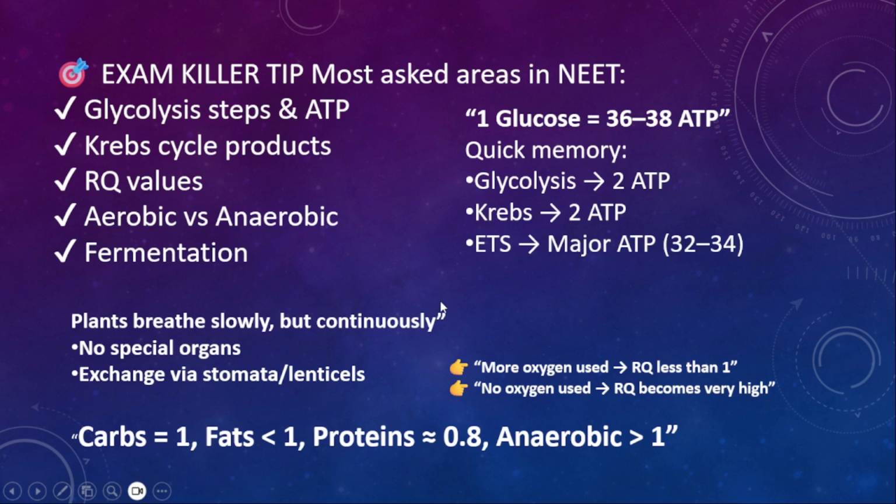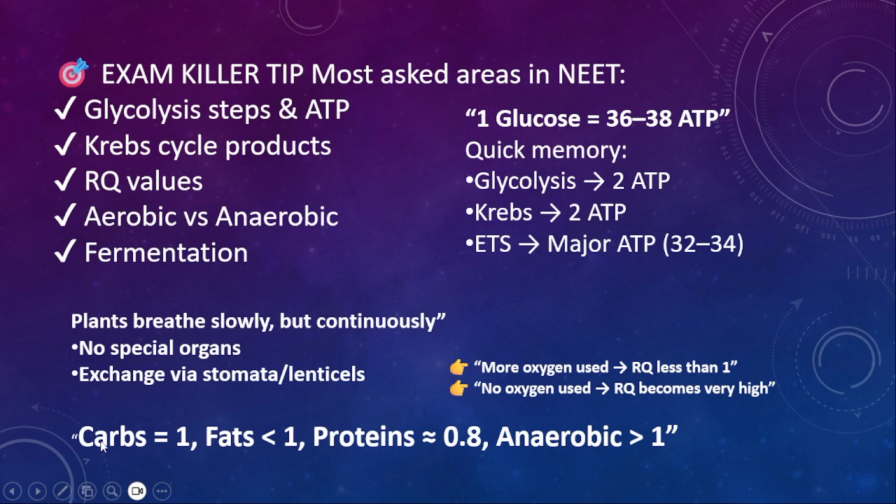Plants breathe slowly but continuously. No special organs are there for plants; they exchange gases via stomata or lenticels. When more oxygen is used, RQ value will be less than 1. If no oxygen is used, RQ becomes very high. Oxygen not being there means RQ value will be very high.